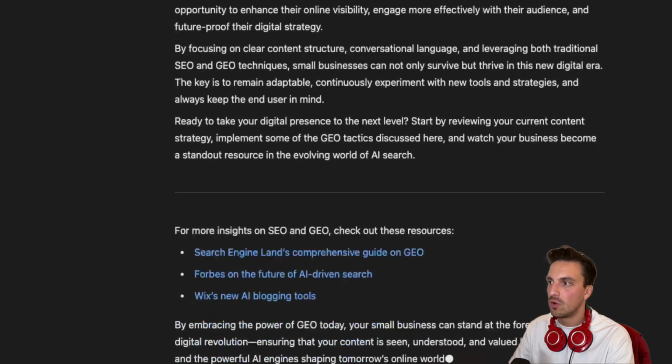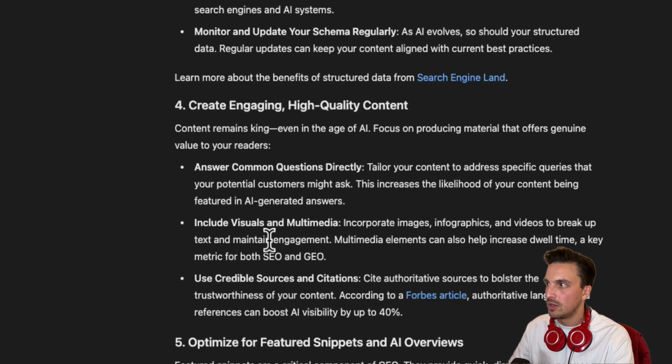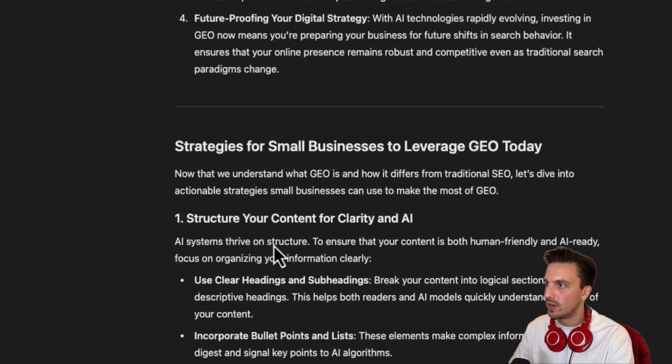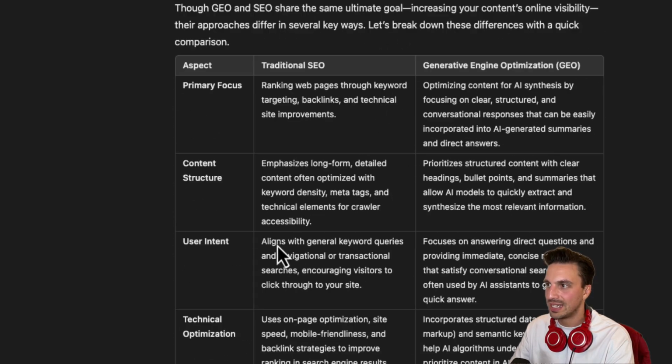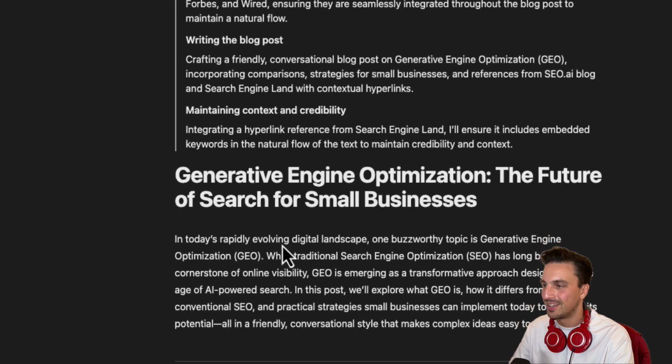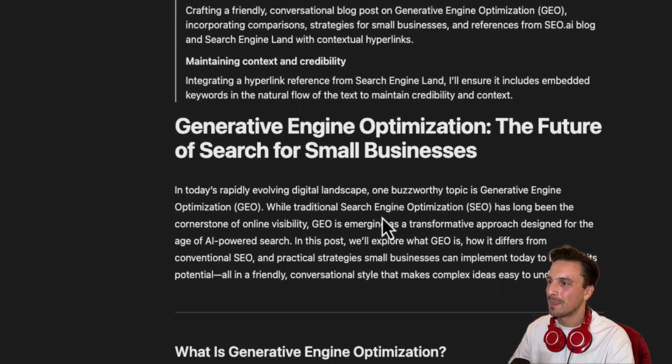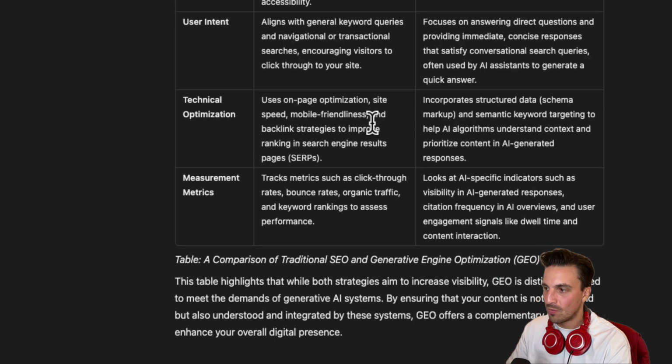Let's check on O3 Mini and see how it did. So this is definitely a lot quicker. It already finished. And let's read the first sentence as well to see what it sounds like. In today's rapidly evolving digital landscape, one buzzy topic is generative engine optimization. Rapidly evolving is a classic keyword here. Now that's not its fault, it's my fault. I need to give it a negative keyword list, but the rest is pretty good.